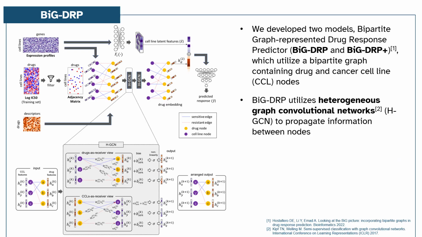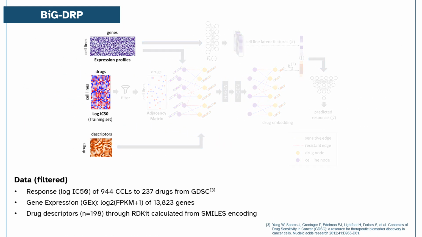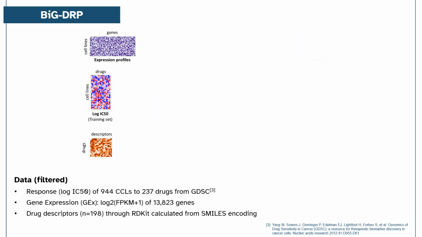We developed two models, called BigDRP and BigDRP Plus, that use a bipartite graph containing drug and cancer cell line nodes. BigDRP utilizes HGCNs, or heterogeneous graph convolutional networks, to propagate information from drugs to cell lines and the other way around, therefore incorporating some cell line information into the drug representation. The model uses three types of data: the drug response matrix in the form of log IC50 of the training set, the gene expression of cell lines, and the drug descriptors.